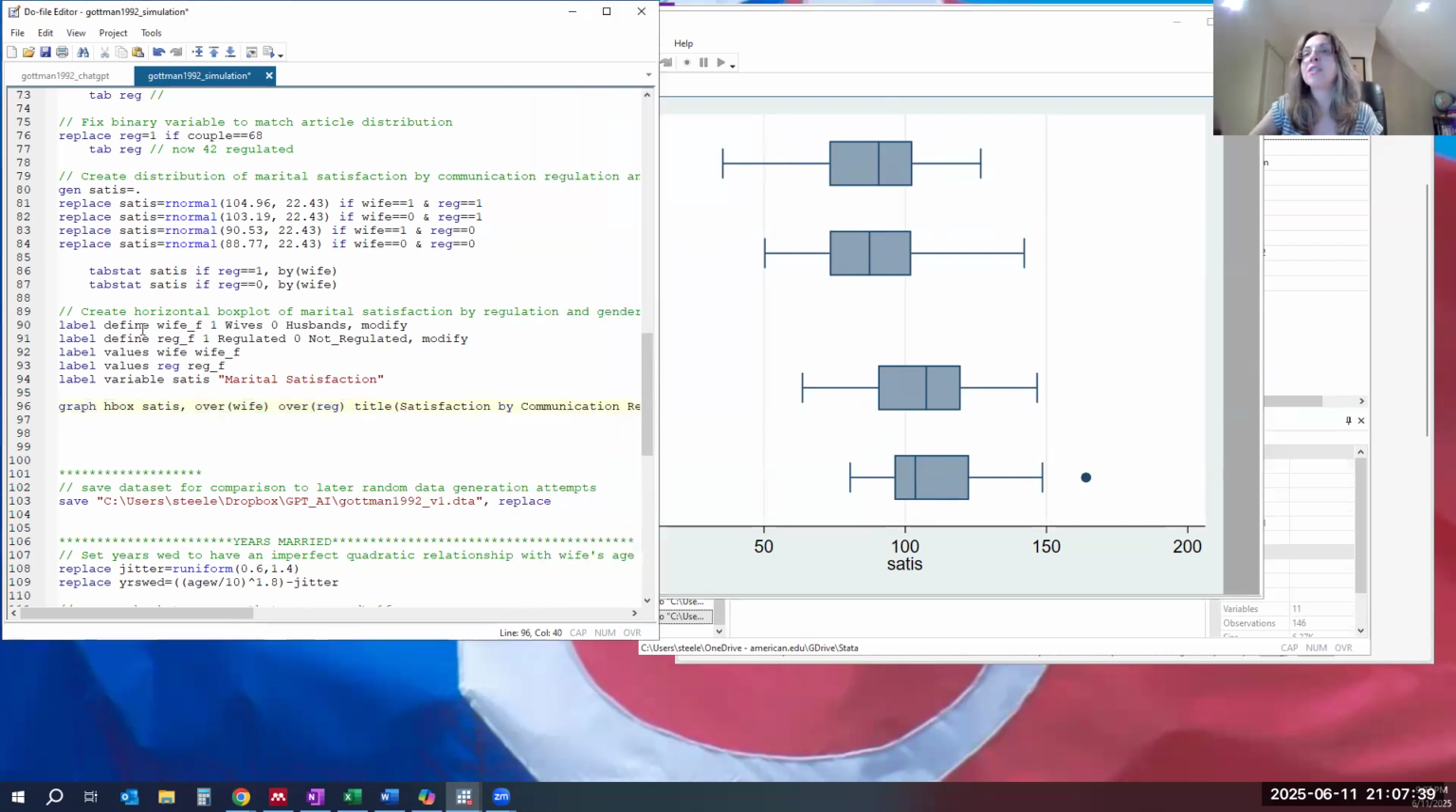And the way that we're going to do that is we're going to create value labels, we're going to call it wife underscore F for, why do we call it F? Format. Wife underscore F for format, reg underscore F for format for regulation. And we're going to say that if it's a 1, it's wife, it's 1 regulated, 0 is a husband, 0 is not regulated. And because I'm doing this for the first time, the option is add instead of modify. And so we're going to run those 2 lines to create those labels.